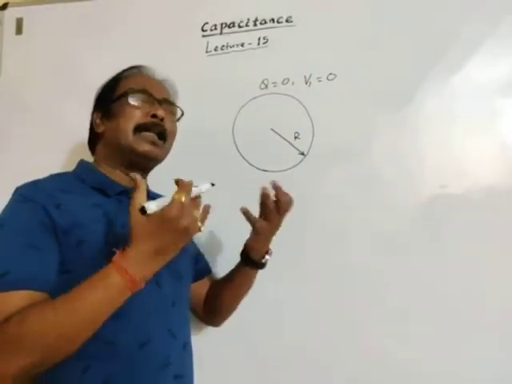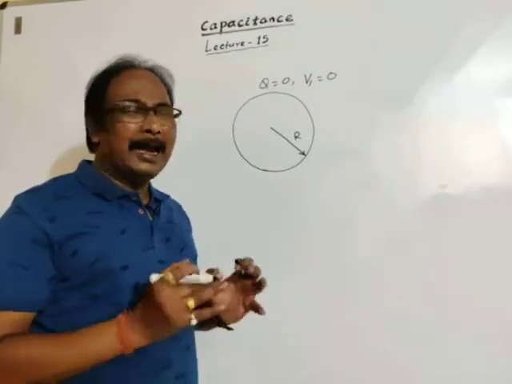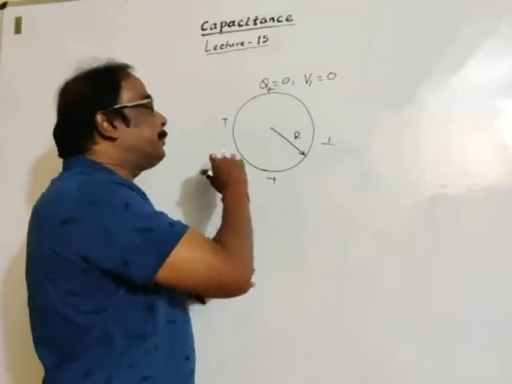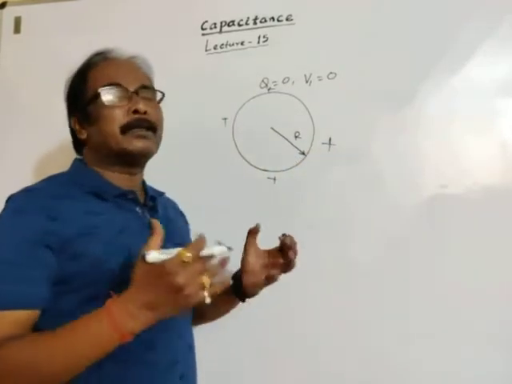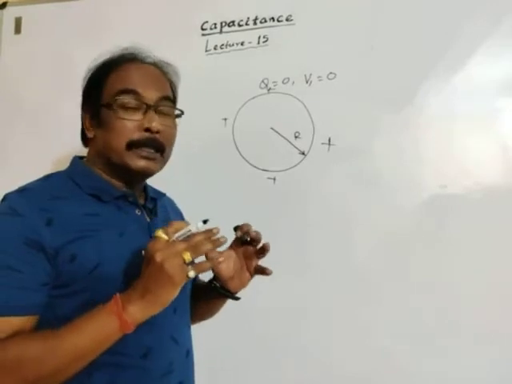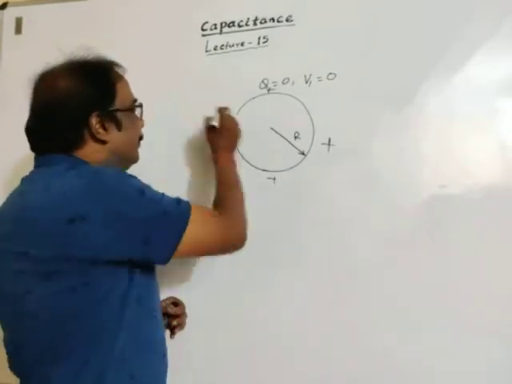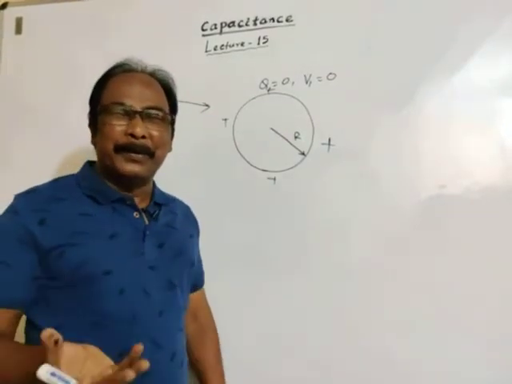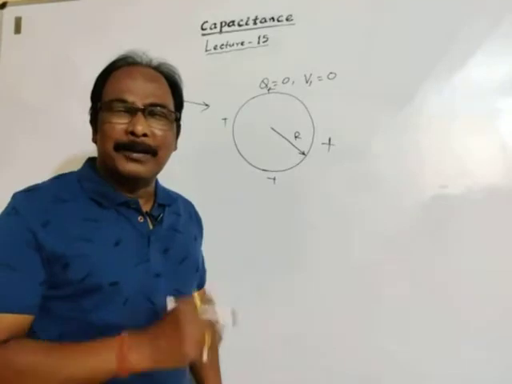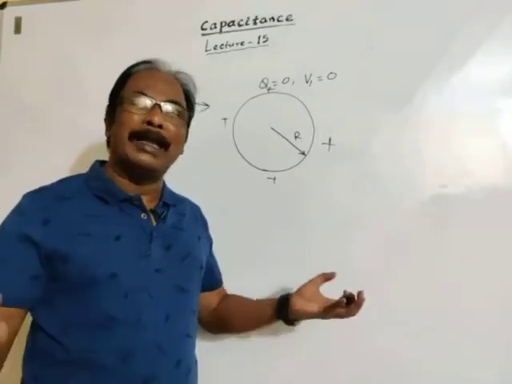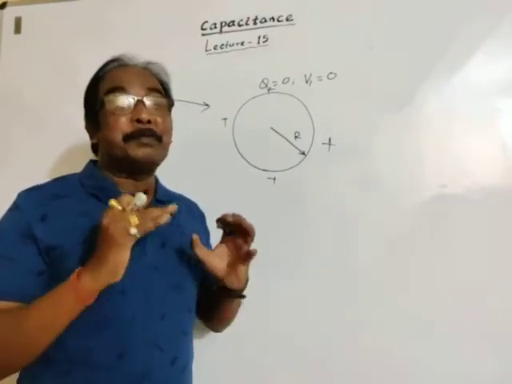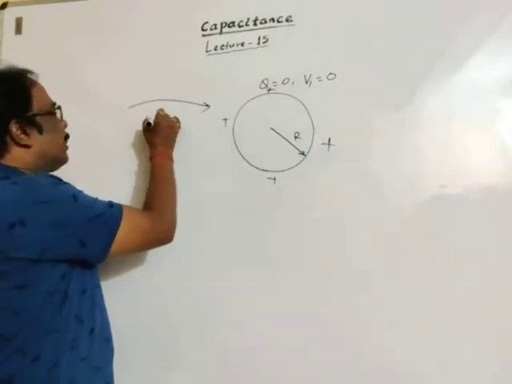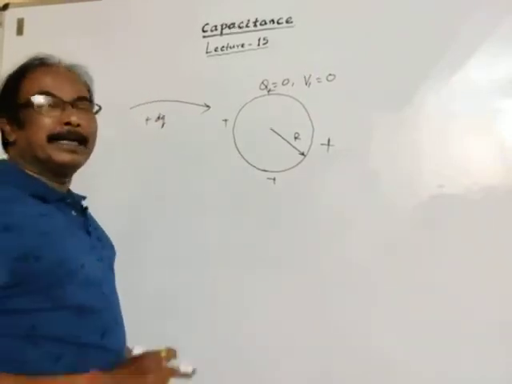Now charge is given to the conductor, and as we know, if charge is given to the conductor, the charge is distributed on the surface of the conductor. Let positive charge be given to the conductor. If we give more and more charge to the conductor, work is done to transfer the charge. Suppose I supply a charge of dq to the conductor.